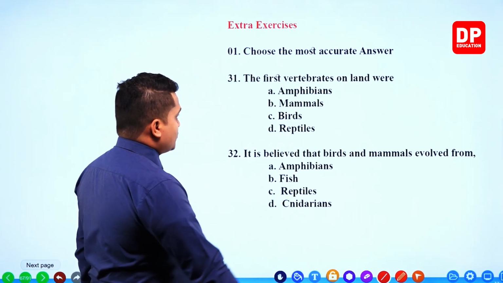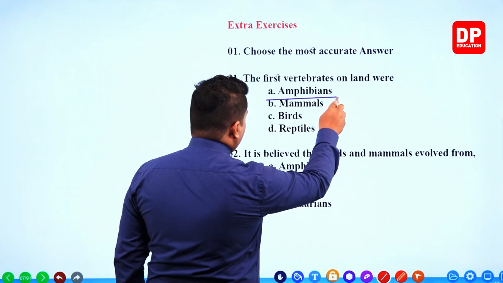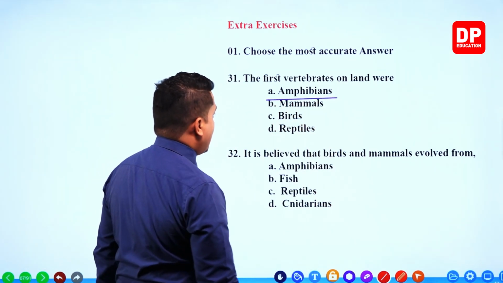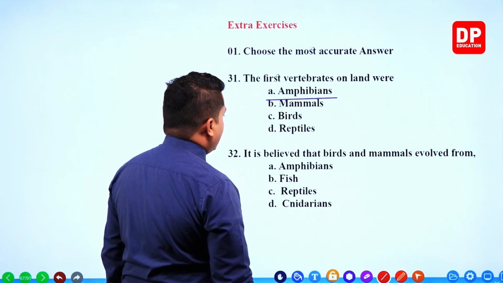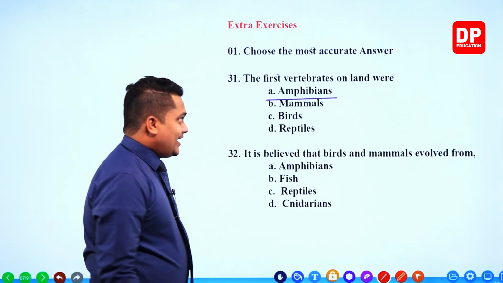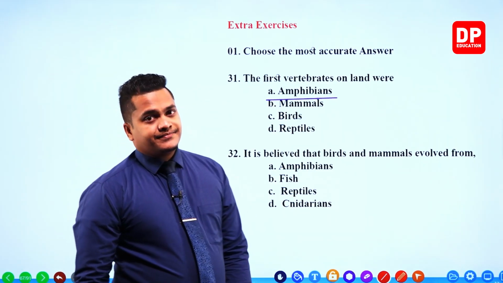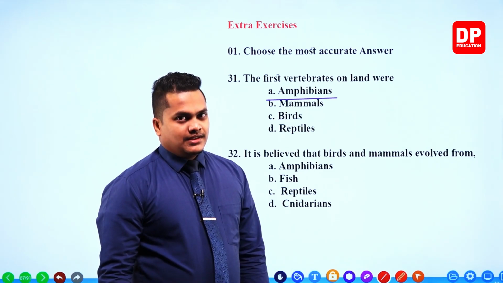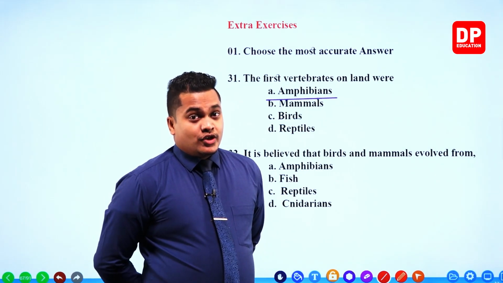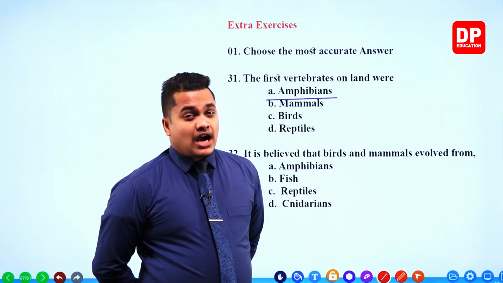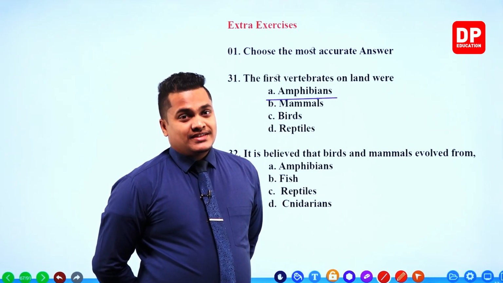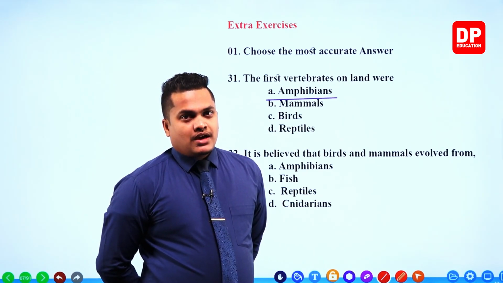So amphibians would be the answer. So these are the first vertebrates on land, right? If you check amphibians, my dear children, you are selecting the incorrect answer.